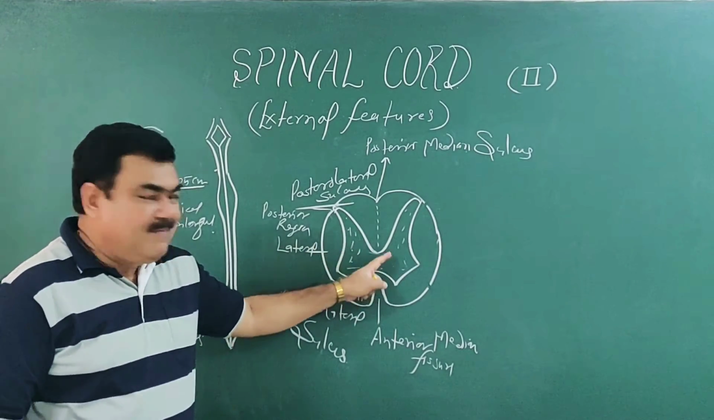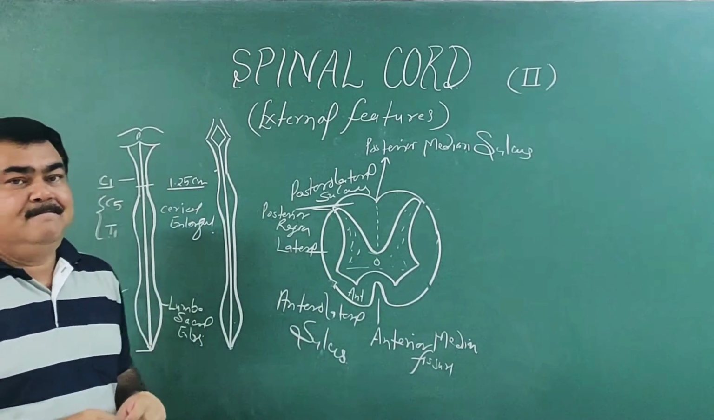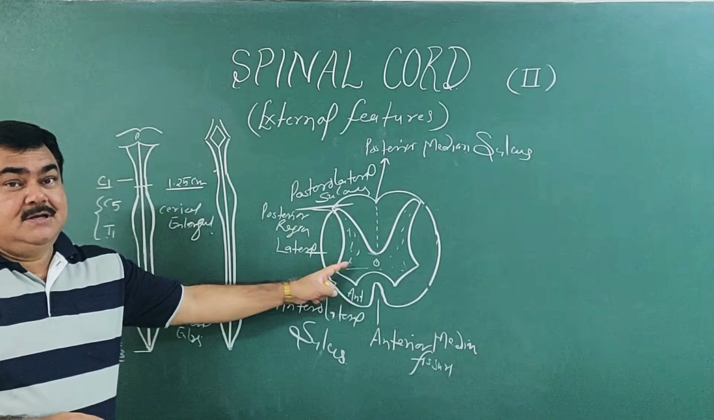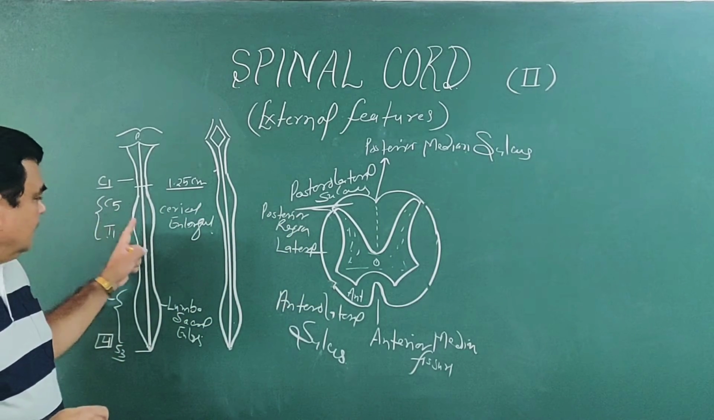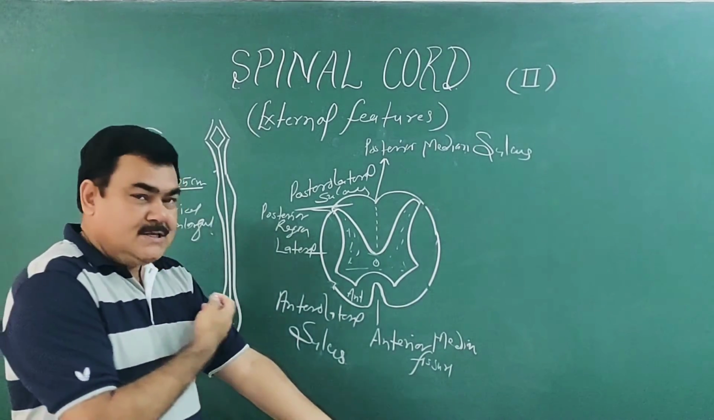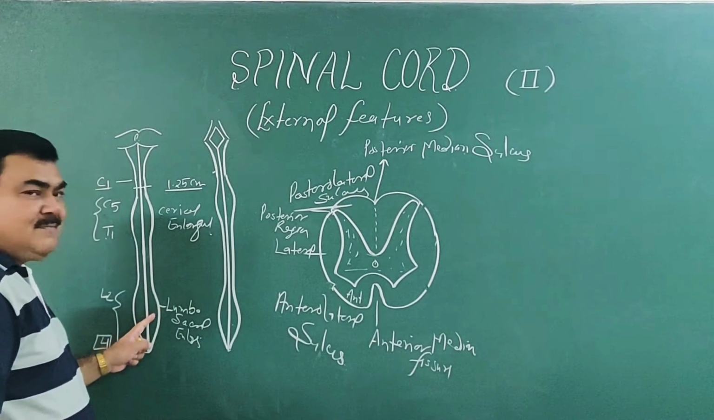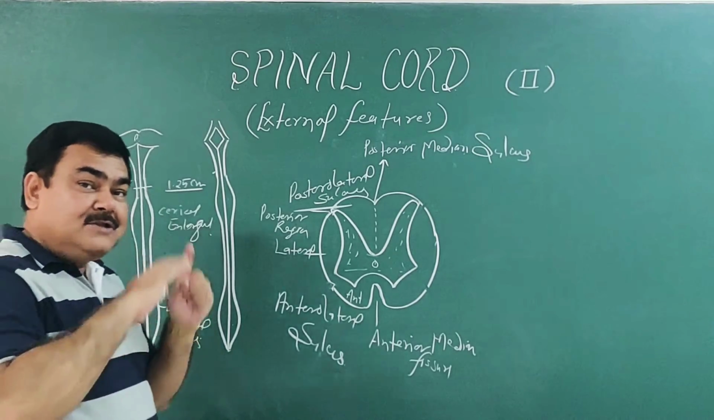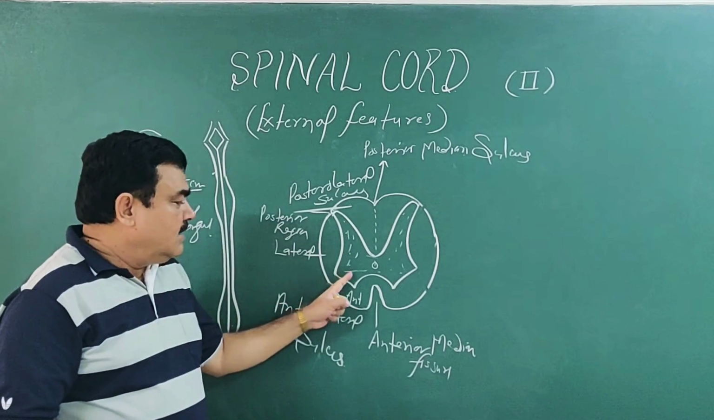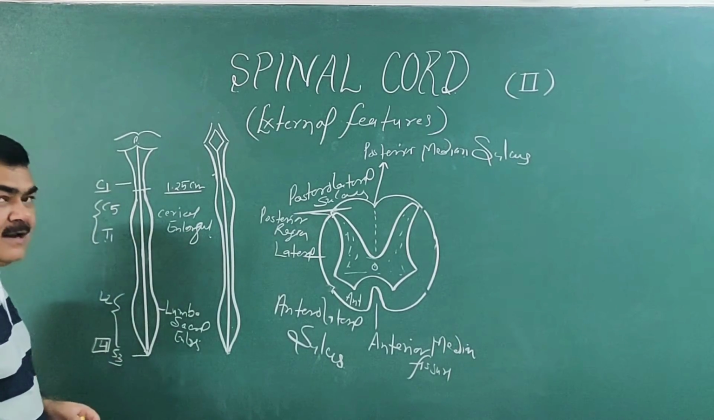Here you can see this is grey matter. In the area of the enlargement, the number of neurons is large. This large number of neurons gives supply to the muscles of the extremity. Muscles of the upper limb are supplied by the brachial plexus. Muscles of the lower limb are supplied by the lumbosacral plexus. So for supplying the large musculature, there is a need for more neurons. That's why more neurons are present here. So this causes the cervical and lumbosacral enlargement.